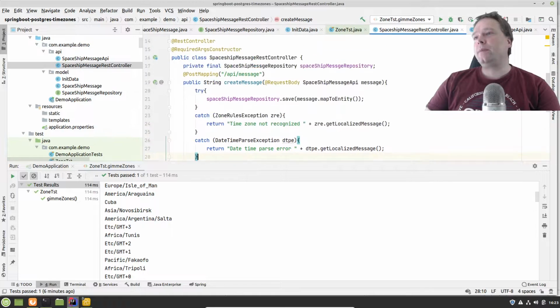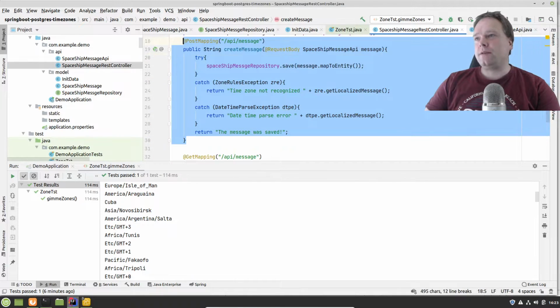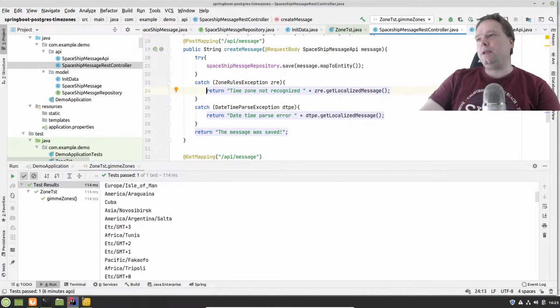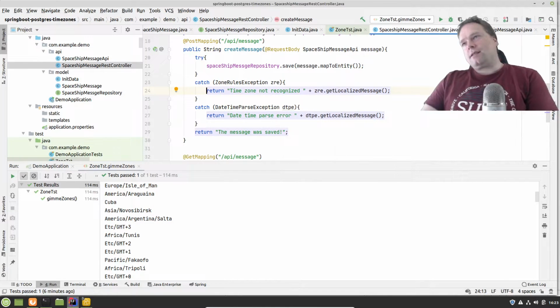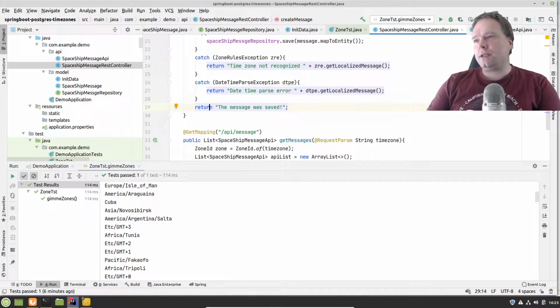If we want to make it a bit nicer, we could have a response body right here, and then we could return another error. We could use one of the error codes instead for our HTTP API. But let us just stick with this right now. Let us focus on the time zones and the timestamps.